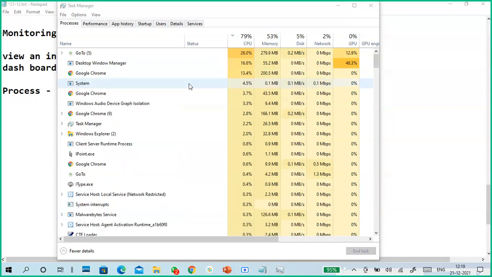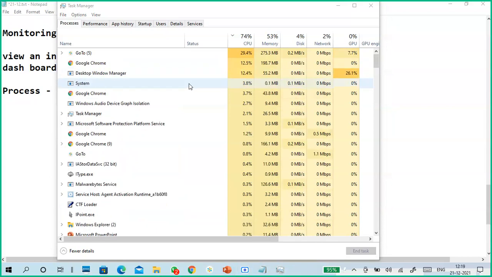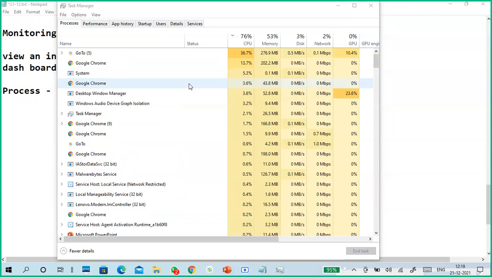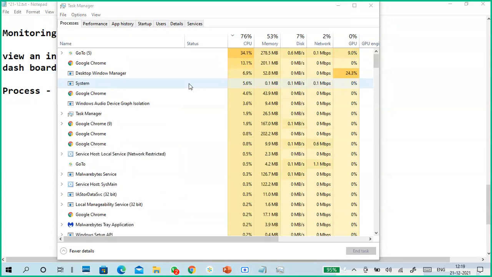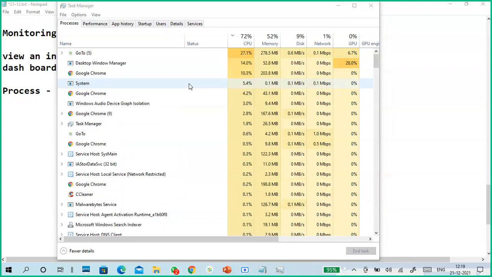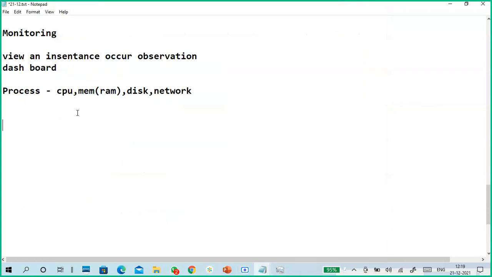So what is process monitoring? What is the process, and how much load is on CPU, memory, and disk and network? Memory means RAM, and disk and network, how much it is utilizing. If unnecessary processes are running, better to stop or end the process.